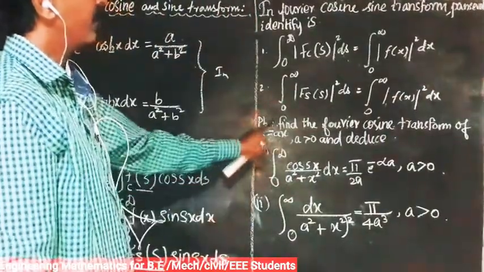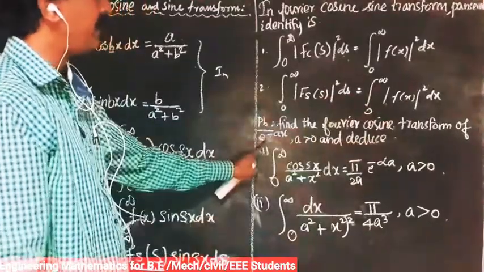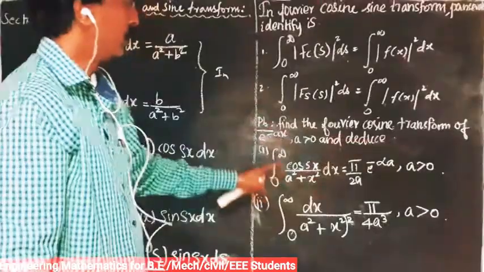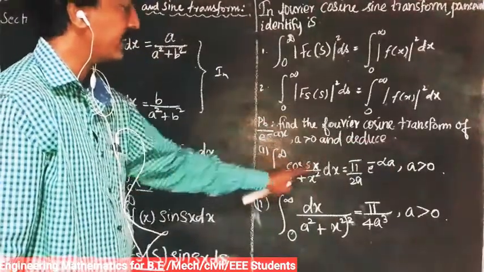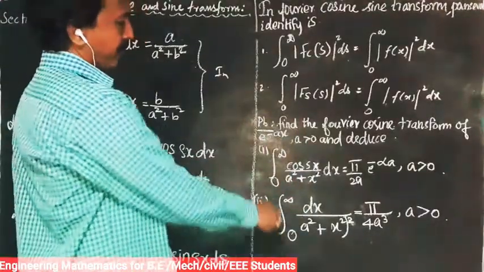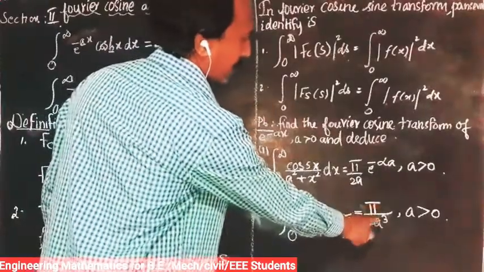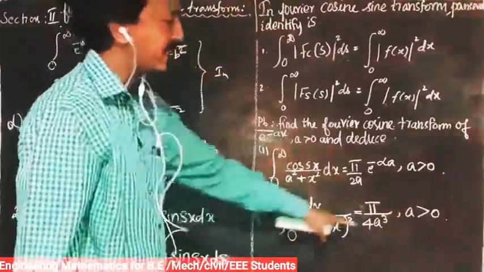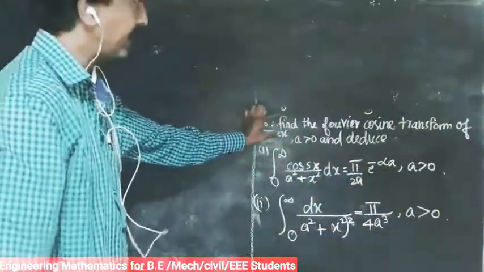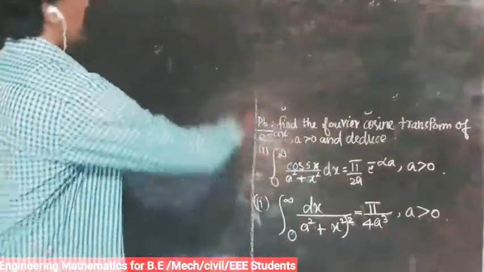Again the problem: find the Fourier cosine transform of e power minus ax, a greater than 0, and hence deduce integral 0 to infinity of cos sx by a square plus s square dx equal to pi by 2a e power minus as. And the second part, integral 0 to infinity of dx by (a square plus x square) the whole square equal to pi by 4a cube. So a is a constant, a greater than 0, meaning all positive values. First part: find the Fourier cosine transform of e power minus ax.